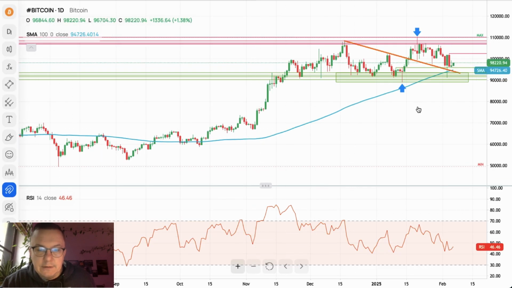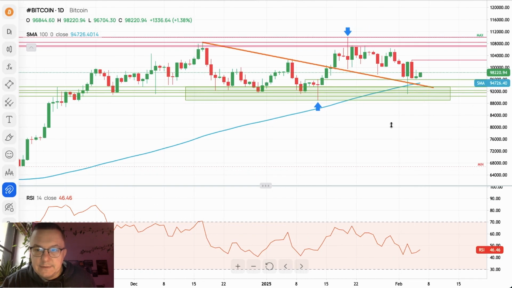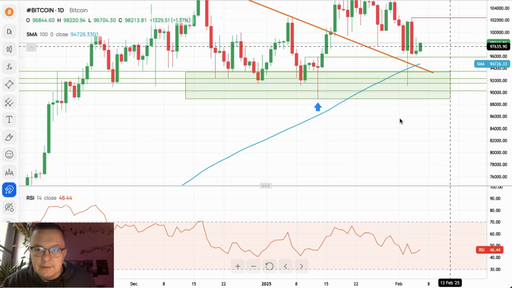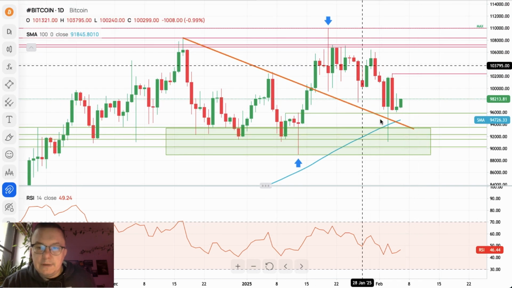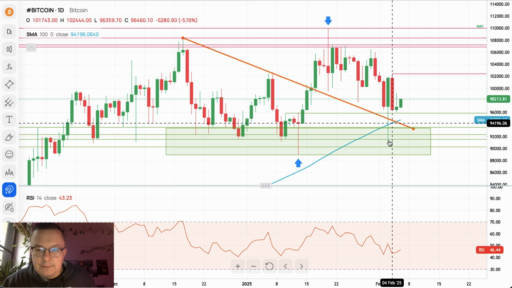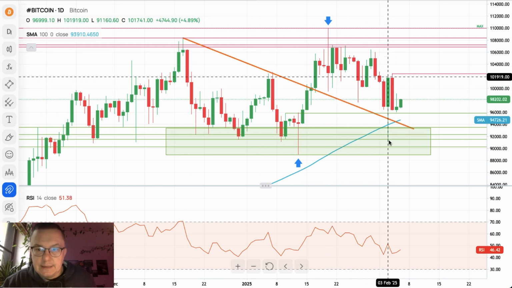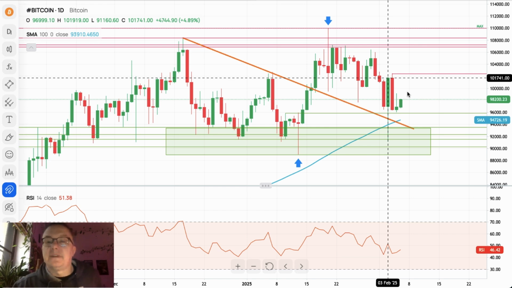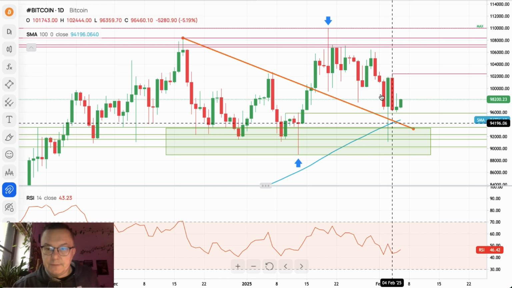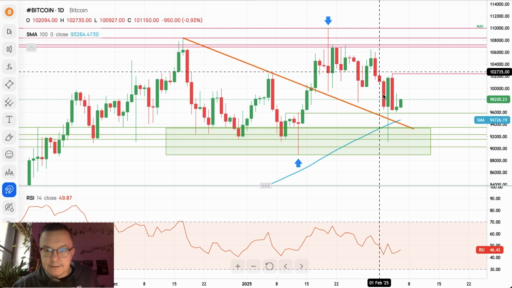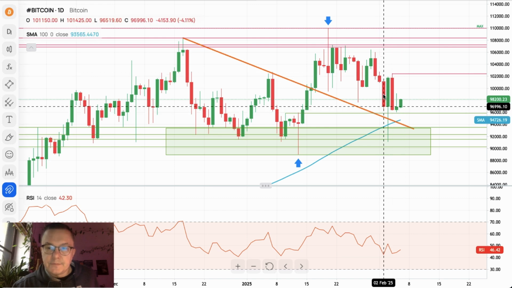And last but not least, let's take a look, of course, at Bitcoin. We didn't look at the daily last time, so let me just take a look at the daily time frame chart, because we got the sell-off here towards the 100 periods moving average. We got the test of the trend line, and then the movement to the downside happened, down towards 91,160, and then a very nice bounce has been made.